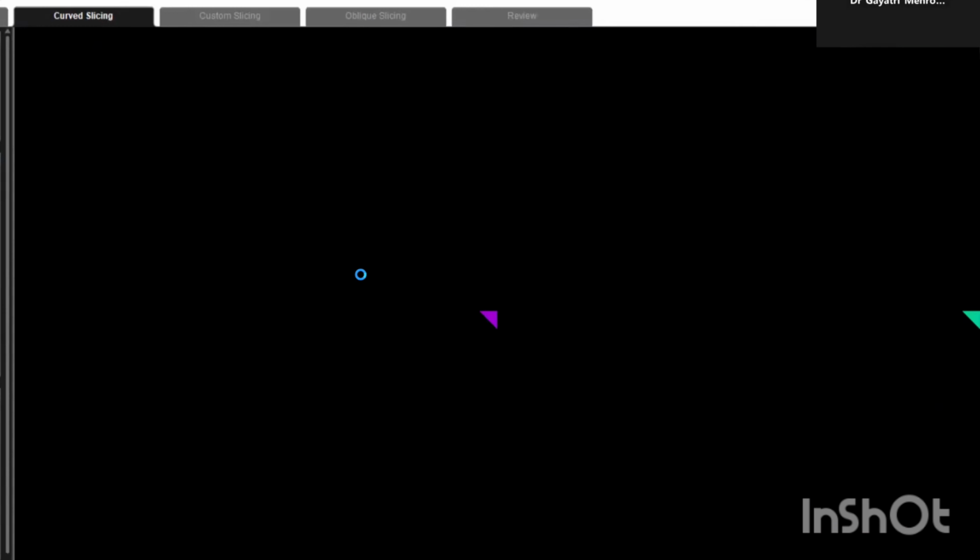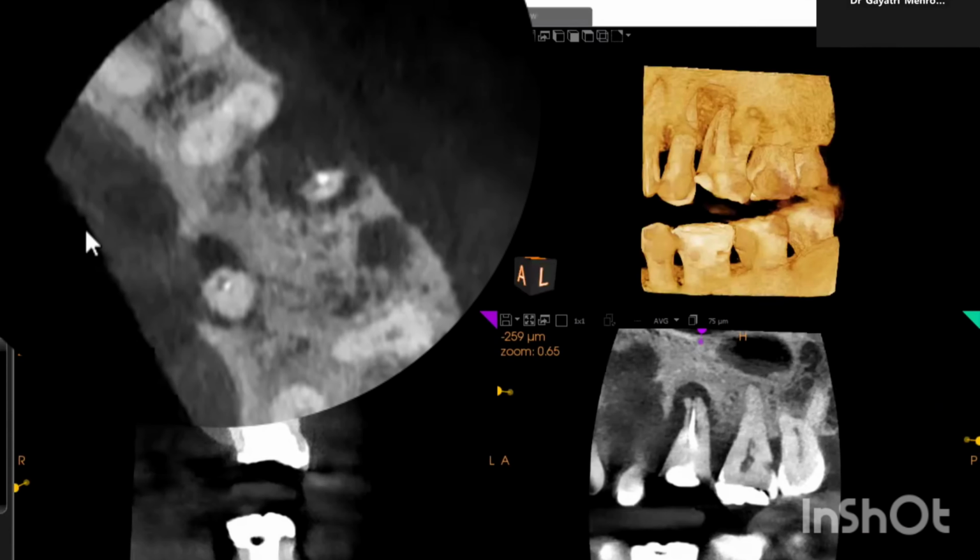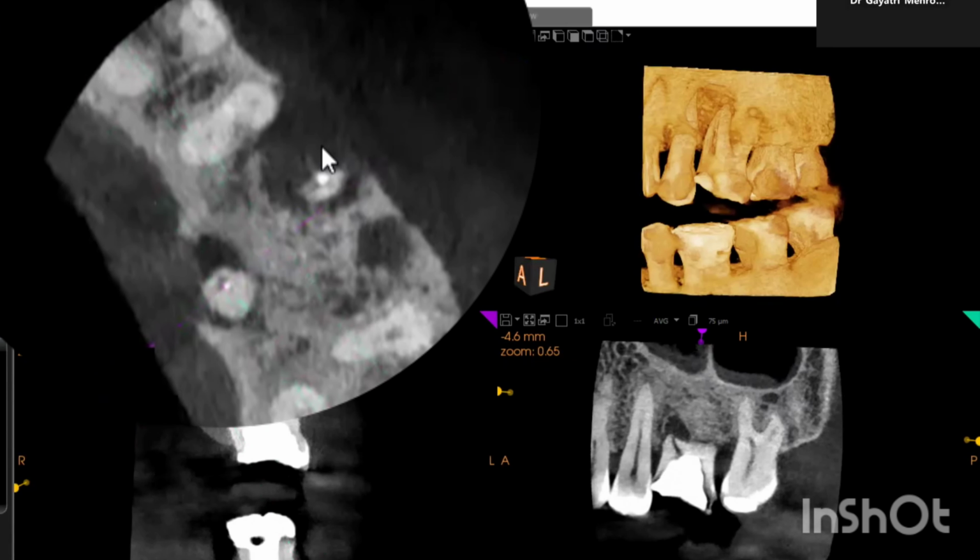So, here is my oblique slicing. And I'll move my cursor. I guess you people can appreciate here, just see this. This is my region of concern. Area of interest is tooth 26.